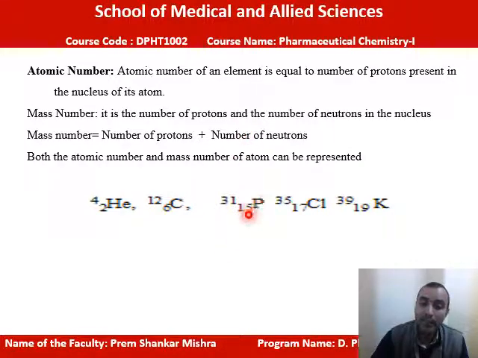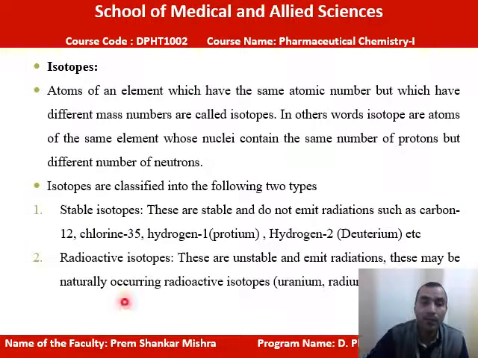Similarly in case of phosphorus, 15 is the atomic number and 31 is the mass number. In case of chlorine, 17 is the atomic number and 35 is the mass number. In case of potassium also, 19 is the atomic number and 39 is the mass number, which contains both protons and neutrons. Now we will see isotopes.